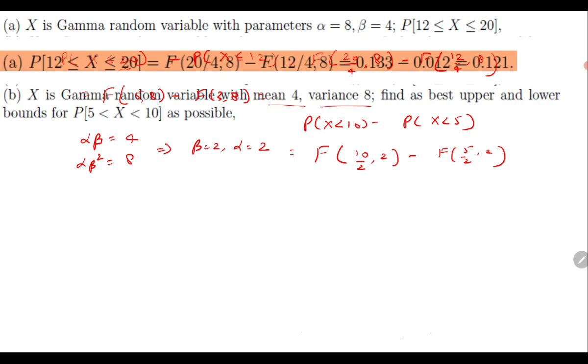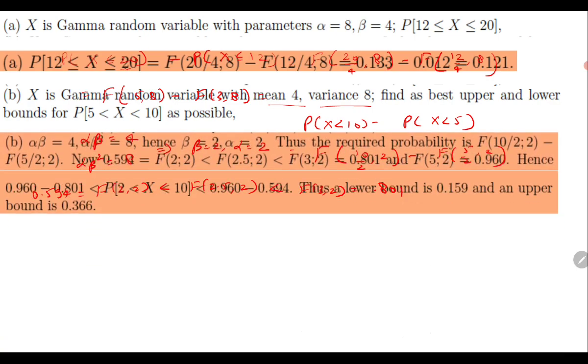Now if you see the table, the only issue is that in the table the parameters for the incomplete gamma function are integers, and 5 by 2 is not an integer, and that's why we are looking for upper and lower bounds. So F(2, 2) would be less than F(2.5, 2), which would be less than F(3, 2). This you can see from the table. So this is 0.594 and this is 0.801. From here you can get the required upper and lower bounds, which you can see in the answer.